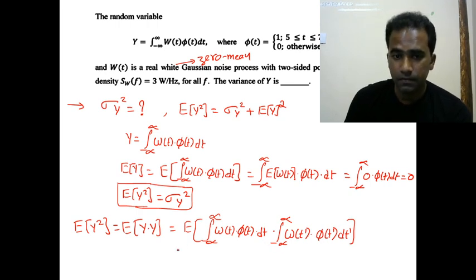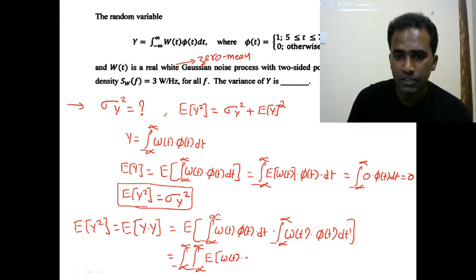right? So this can be further written as integration from minus infinity to plus infinity and integration from minus infinity to plus infinity. So this expectation can be taken inside and can be applied on w of t and w of t dash, because w of t and w of t dash are the random parts, and phi of t and phi of t dash, they are deterministic parts, dt dash and dt, right?